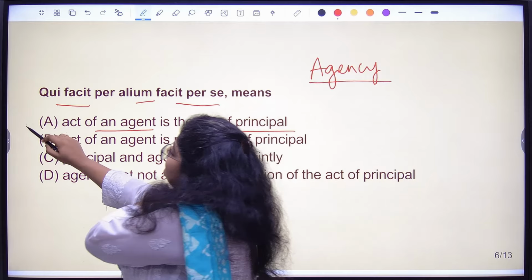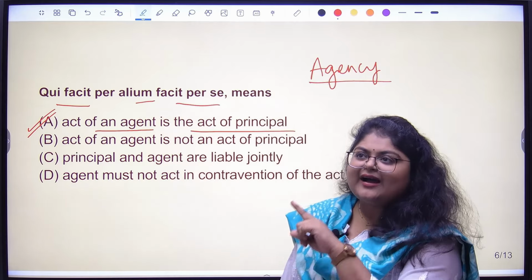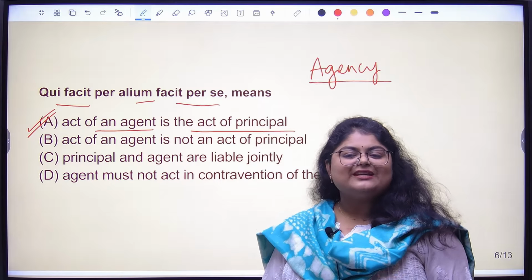So answer here is option A. This you have to learn by heart. Very, very high chance of the question being repeated.